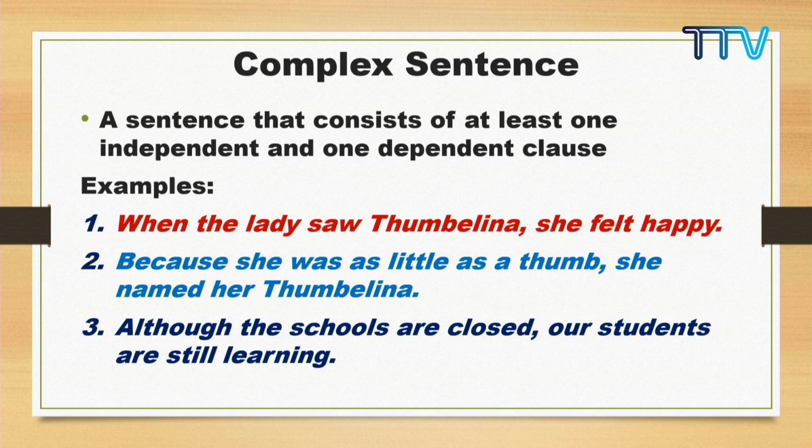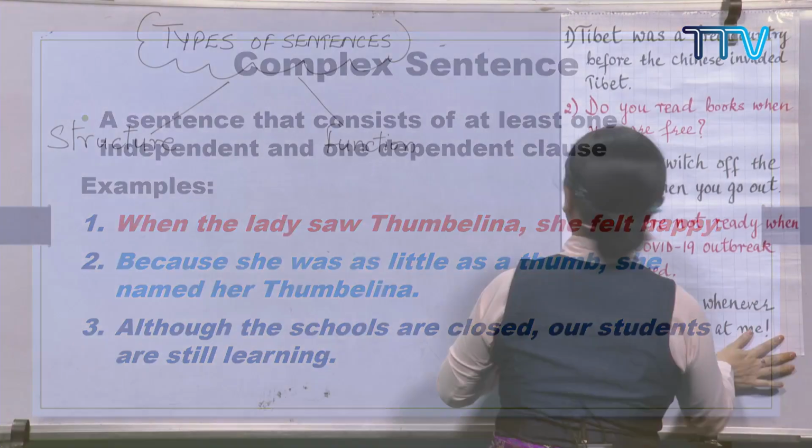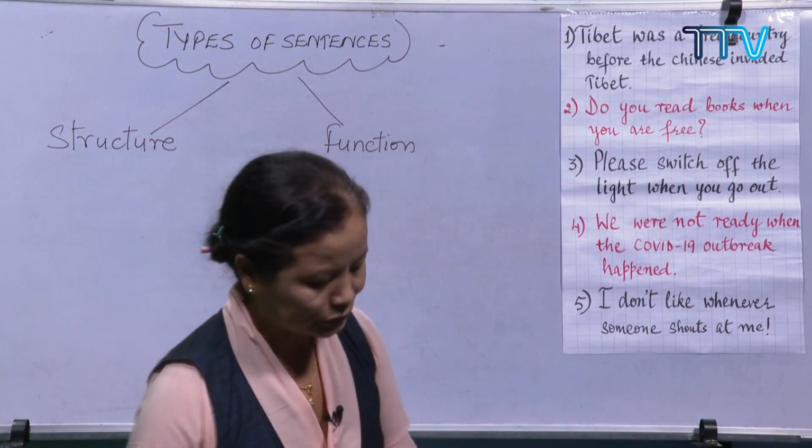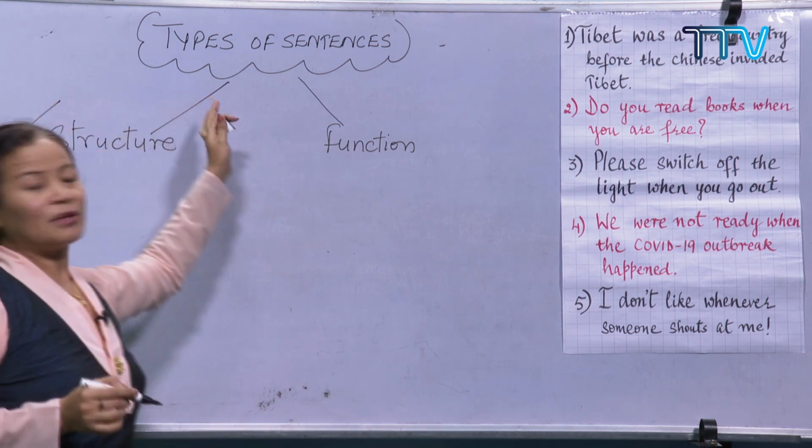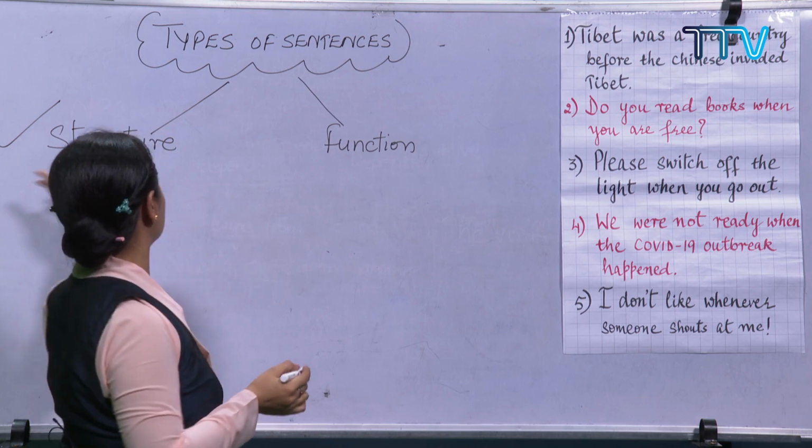Very good. Now, I want you to look at the board. So, the types of sentence: the complex sentence based on structure.